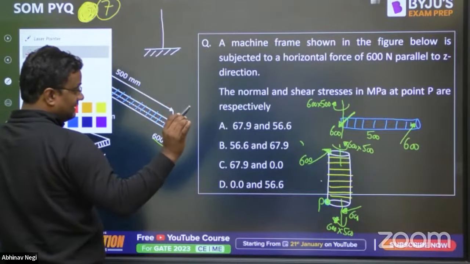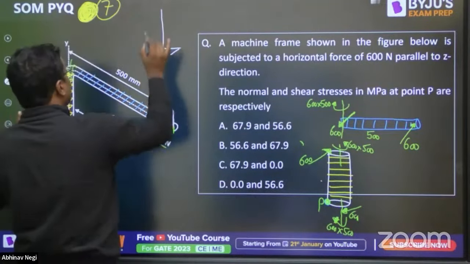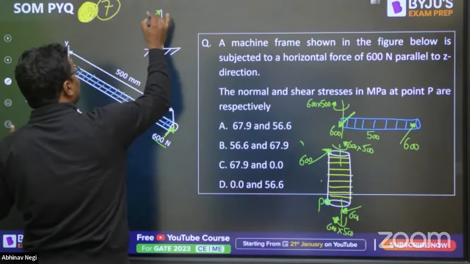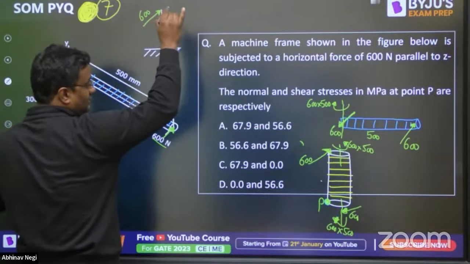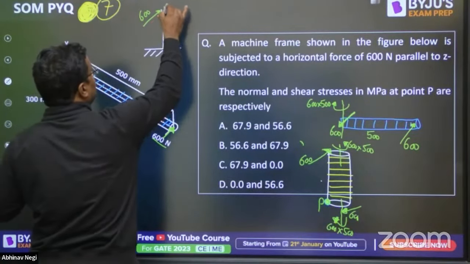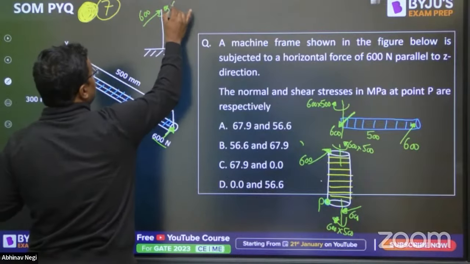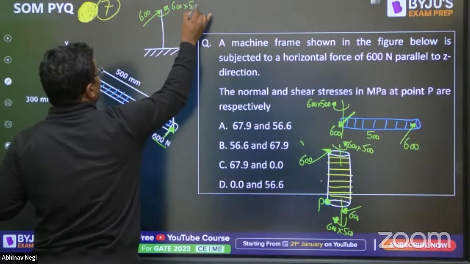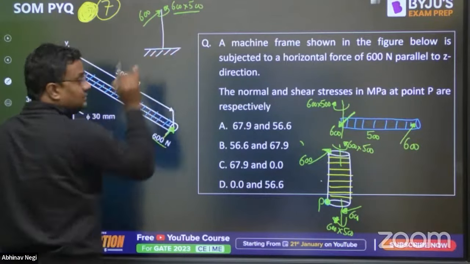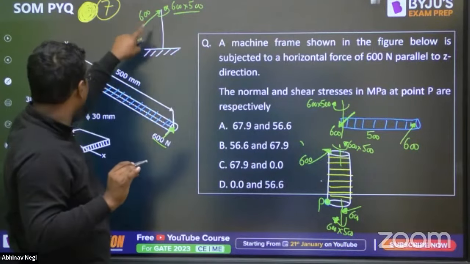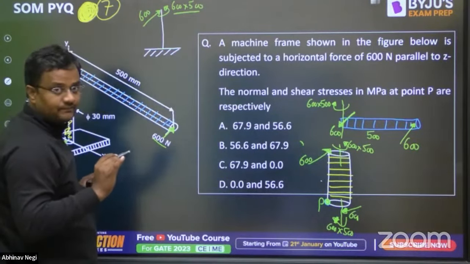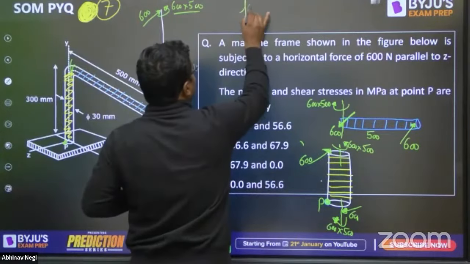Now this is cantilever at the end. Okay, now here it is 600 in that direction. Okay, and one is the movement. This movement is like this. That is 600 into 500. So isn't this looking like a torque for this point? Yes, this is torque. And this 600 into 300 is bending. So for point P,